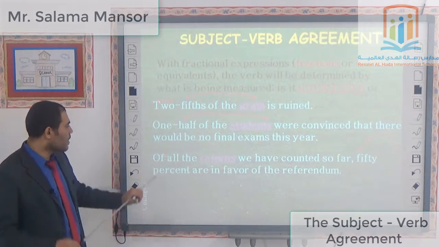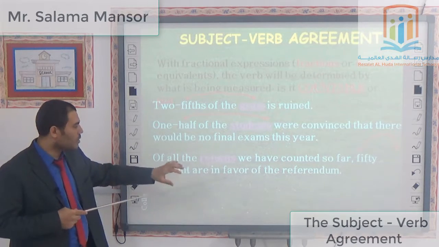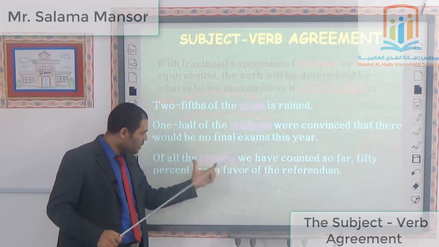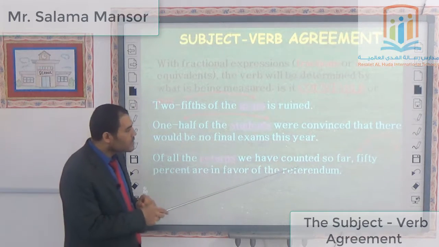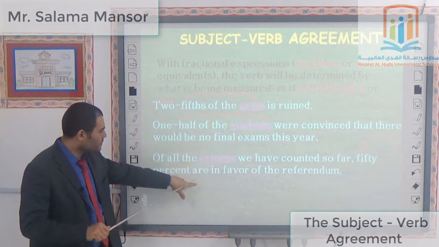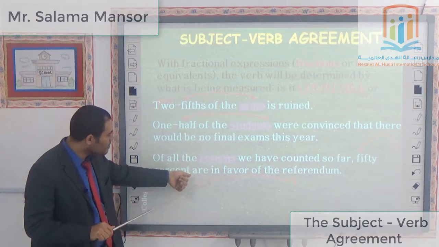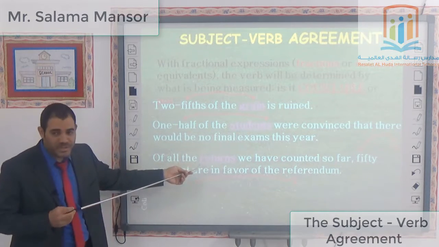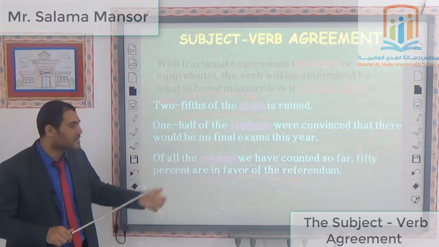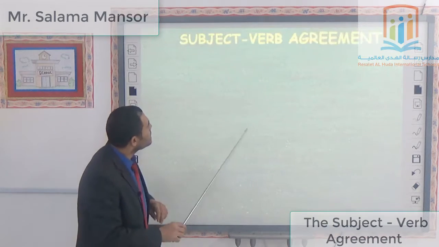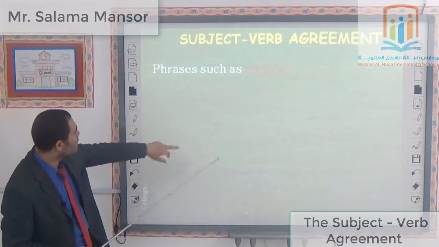The other example: "Of all the returns, we have counted so far, 50% are." The word "returns" here is plural, so the word "are" is used owing to the word "returns," because "returns" here is plural. You see? Let's take another thing.